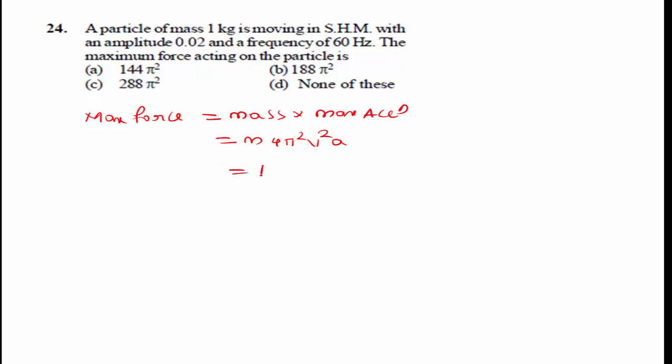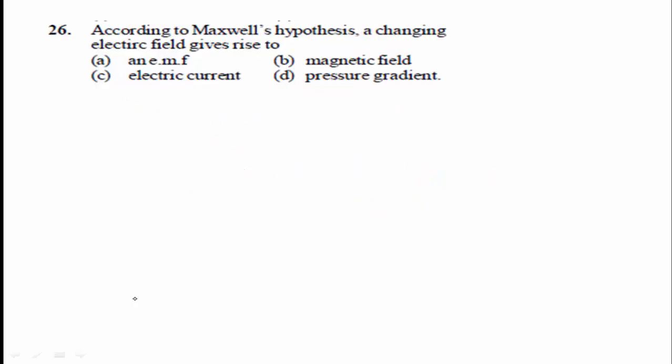When you substitute, mass is 1 kg into 4 pi square into the frequency f square, that is 60 Hz whole square, into amplitude 0.02. When you calculate, you get the maximum force, that is 288 pi square. Option C is the right answer.